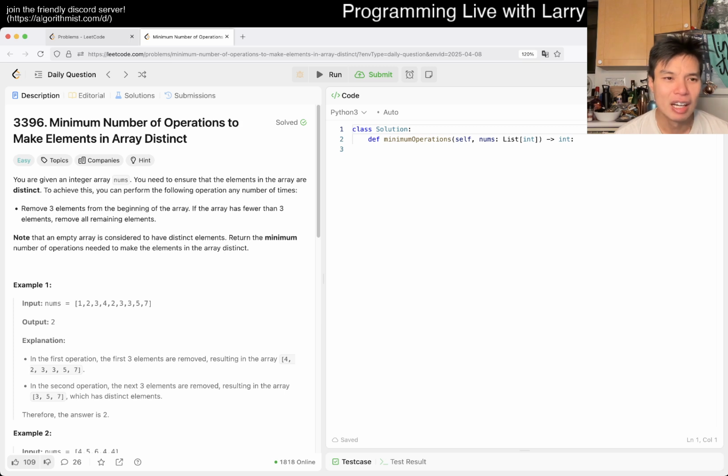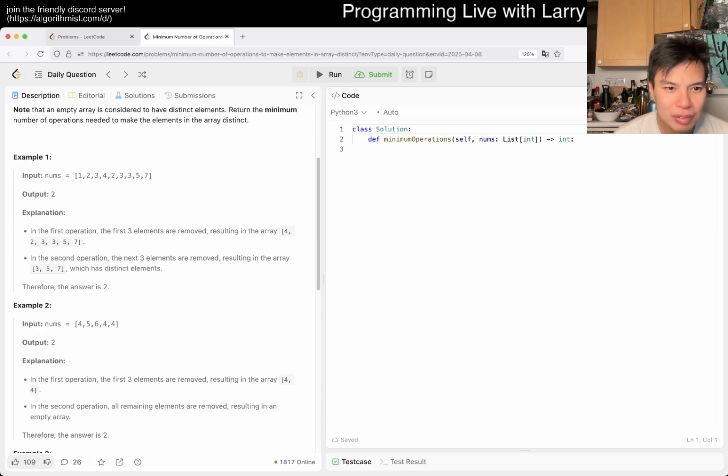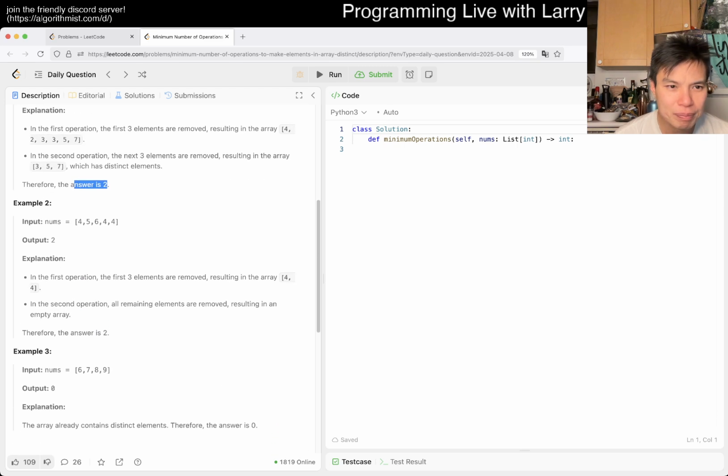Let's see. Okay, so you're given nums. You want to make sure everything is distinct. We remove 3 elements from the beginning of the array. If it has fewer than 3, remove all of them. Note that an empty array is considered distinct. If you remove the first 3, the array has the same element, the element 2. Okay.